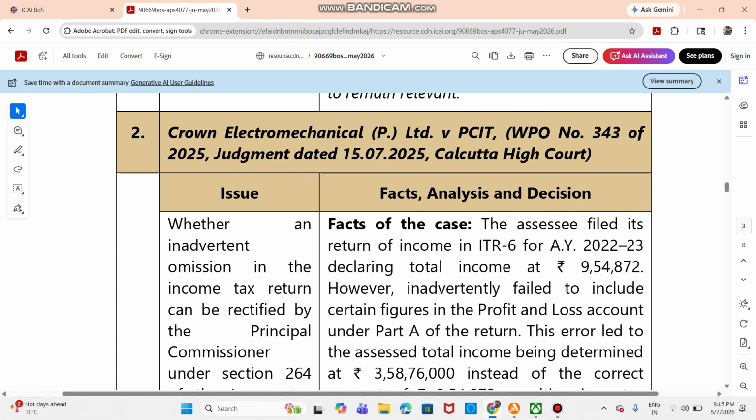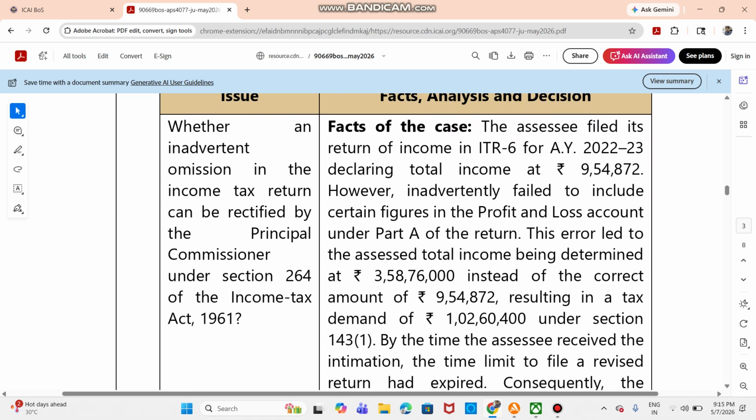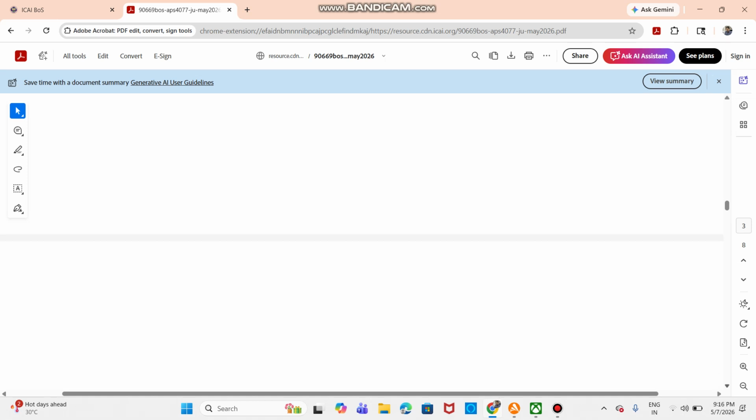So moving on to the next one. The assessee has filed its return of income in ITR 6 for assessment year 22-23, declaring the total income at rupees 9,54,872, but inadvertently failed to include certain figures in P&L under Part A, and this led to the assessed total income being determined at 3.58 crores instead of the correct amount of 9,54,872, resulting in a tax demand of 1.02 crores. So whether an inadvertent omission in the income tax return can be rectified by the Principal Commissioner under section 264 of the Income Tax Act. This is the case. Now let's see what exactly is expected from you in this question.